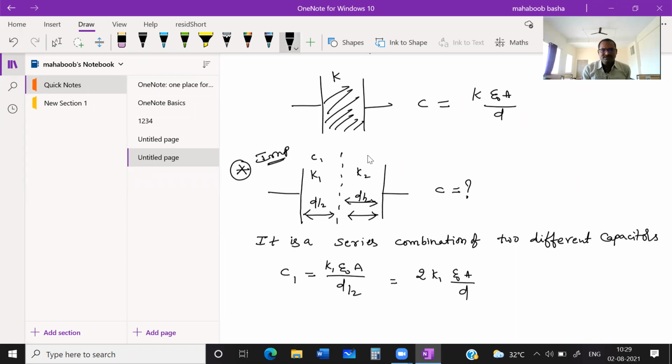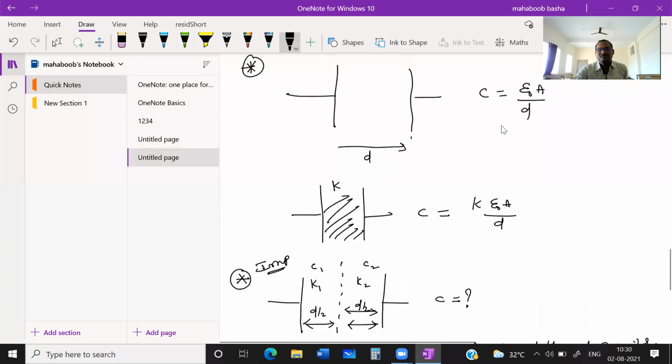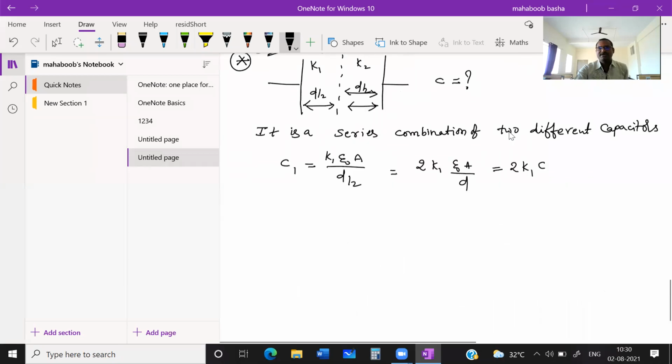Consider this capacitor C1 and this capacitor C2. The C1 capacitor has dielectric constant K1: K1 epsilon naught A divided by D by 2. The 2 goes to the numerator, so it becomes 2 times K1 epsilon naught A by D. Here epsilon naught A by D is our original capacity, let us suppose C. Now, the second capacitor's capacity, how much?